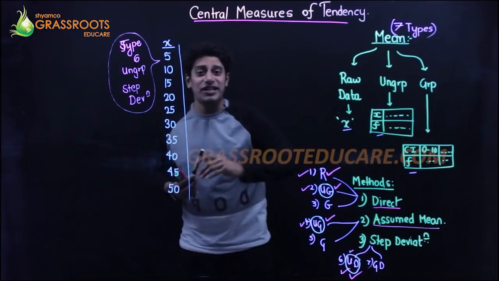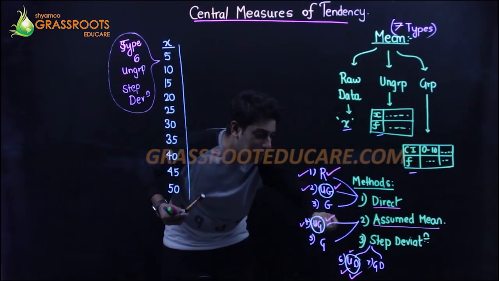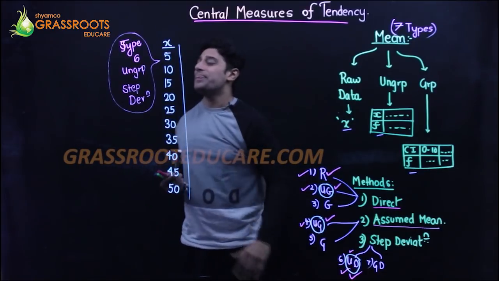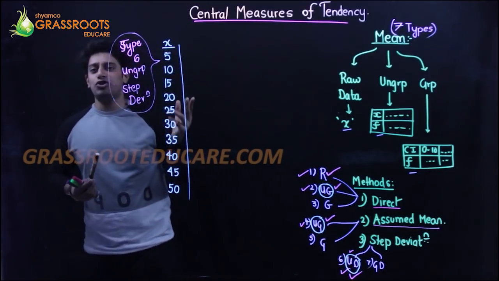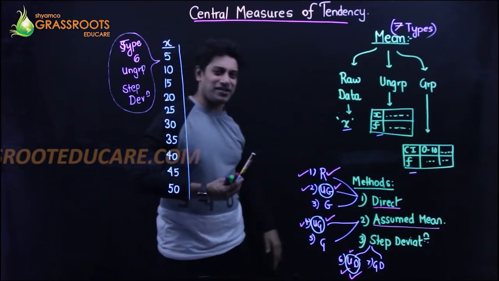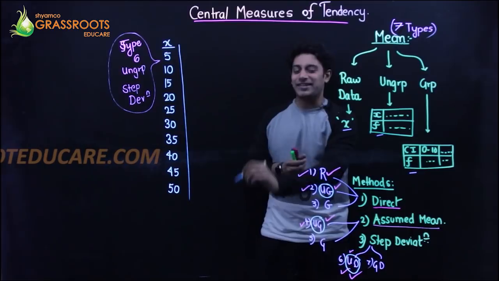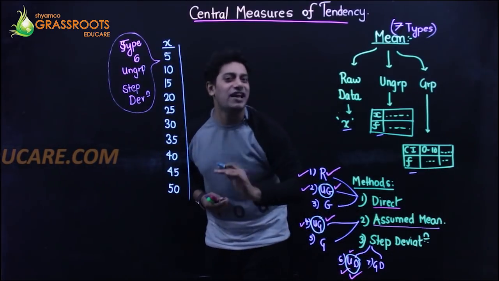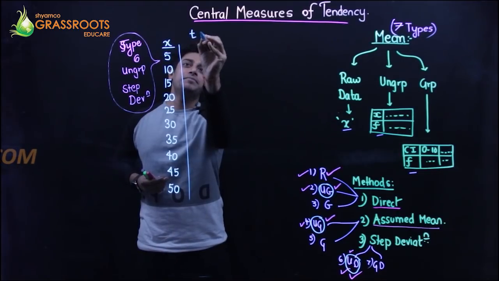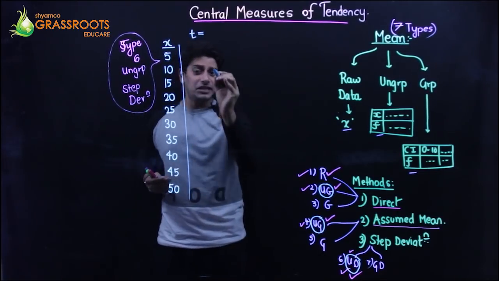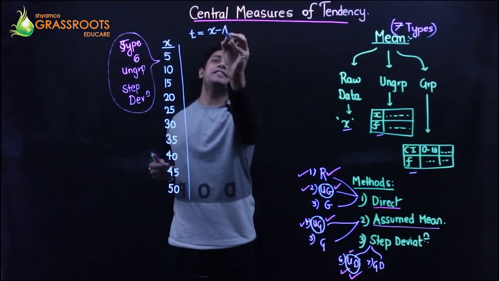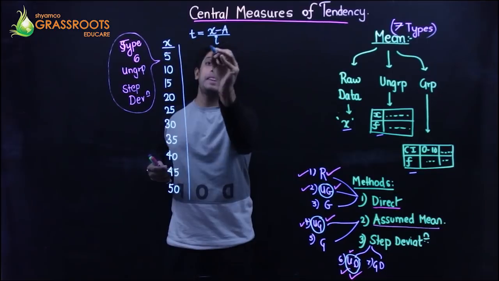Now listen to me. The entire question in assumed mean method was in terms of D for deviation. Now, the variable change will be there. I'm going to remove the x. I don't like the x. So I'm going to remove the x from my life completely. So I have a formula, t, a new variable. It is x minus a upon i.